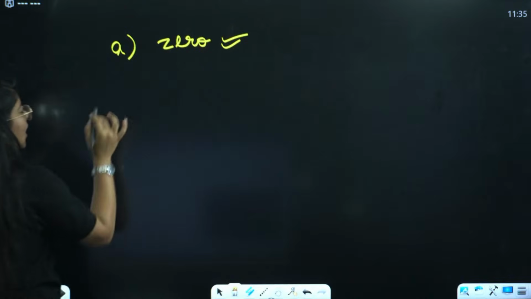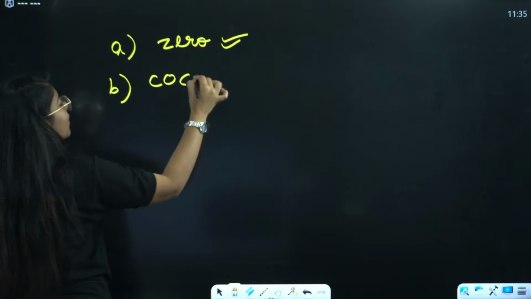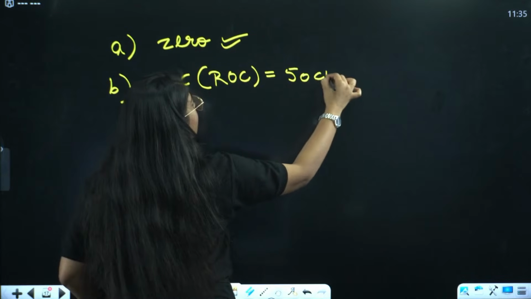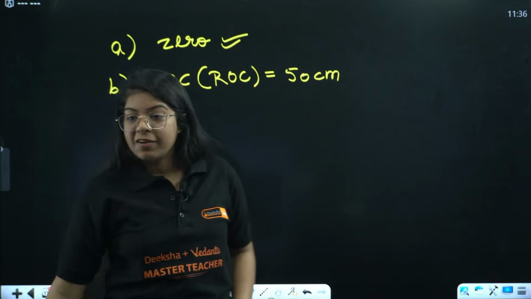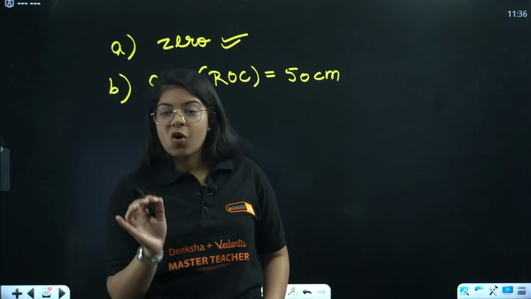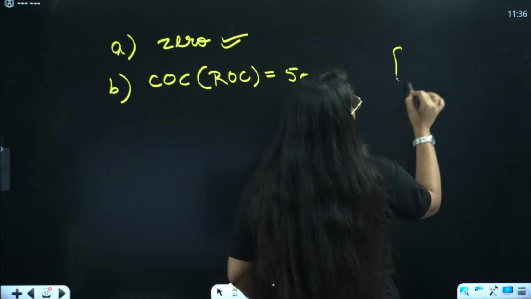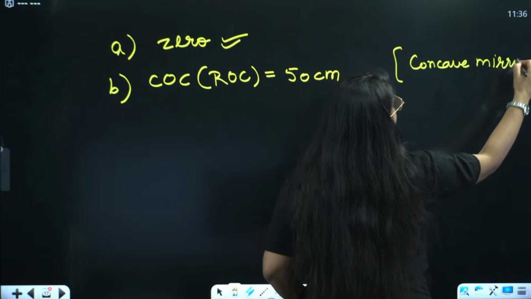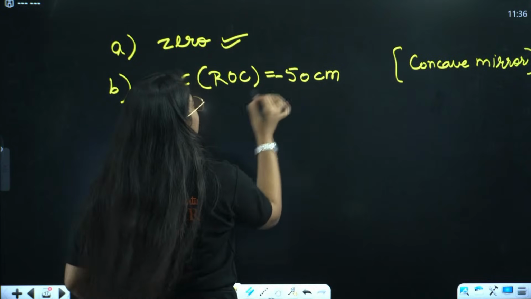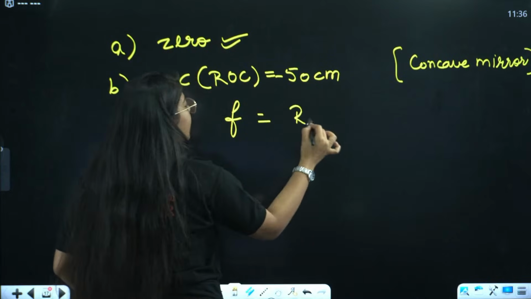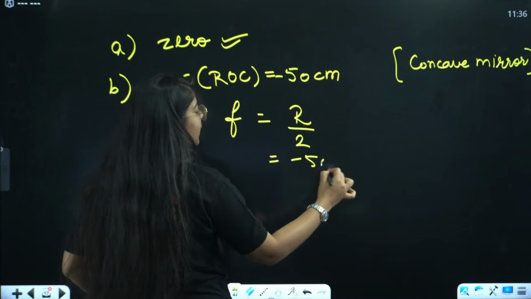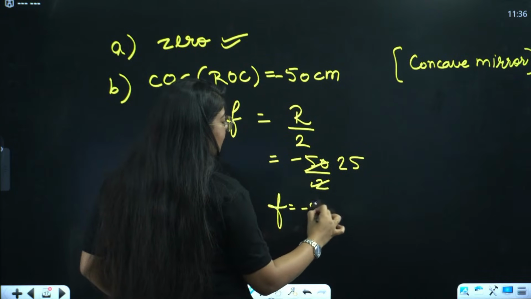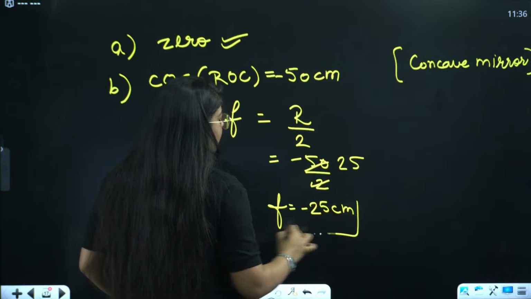Very good, everyone. Now, if the radius of curvature is 50 centimeter, and it is for a concave mirror, remember, it is for a concave mirror, for that we have the sign as negative. So focal length will be simply radius of curvature by 2, minus 50 divided by 2, that is 25. So focal length will be minus 25 centimeter. Very good, everyone.